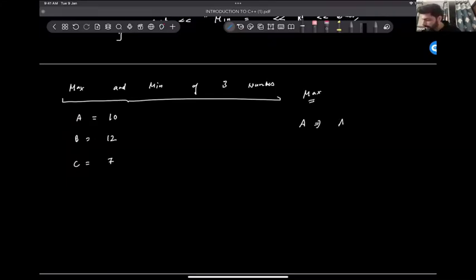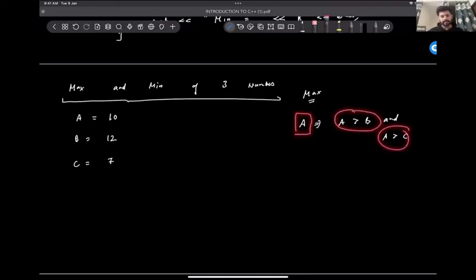When A is bigger than B, and at the same time A is bigger than C. In that case only A will be the maximum guy. What do you guys think? Is this making sense? That A will be max only when it is more than B and it is more than C at the same time.